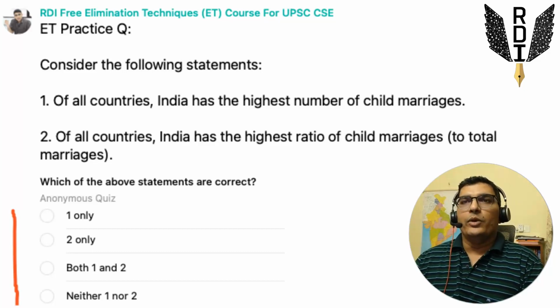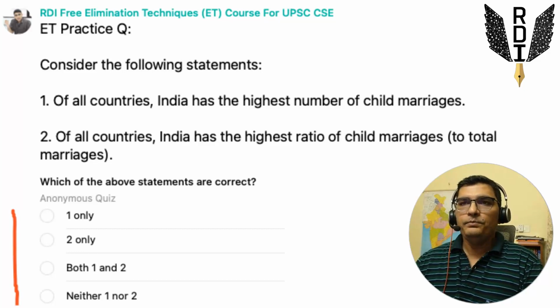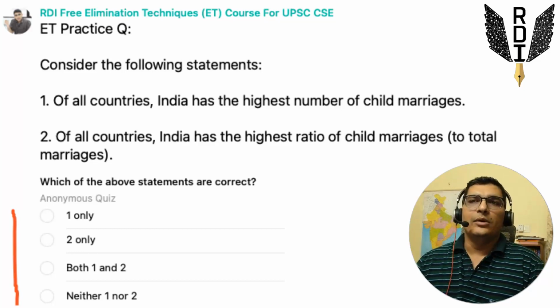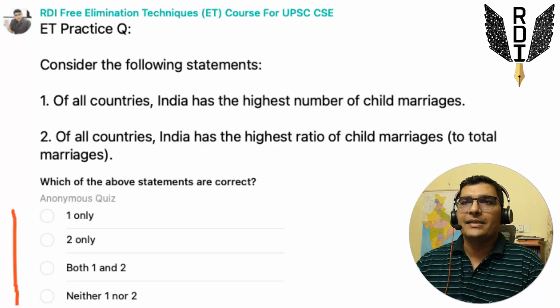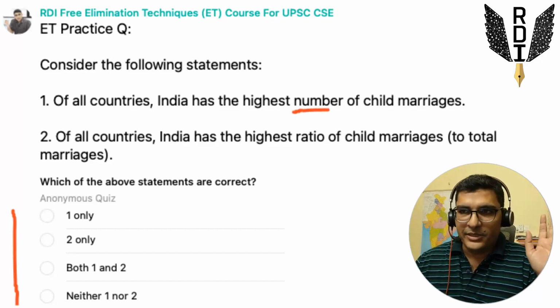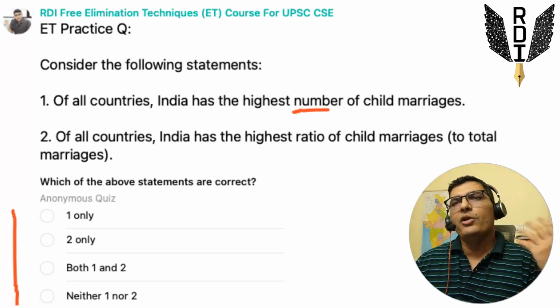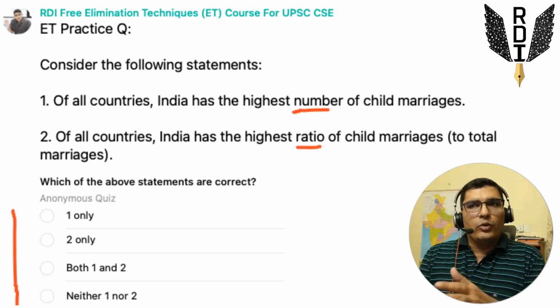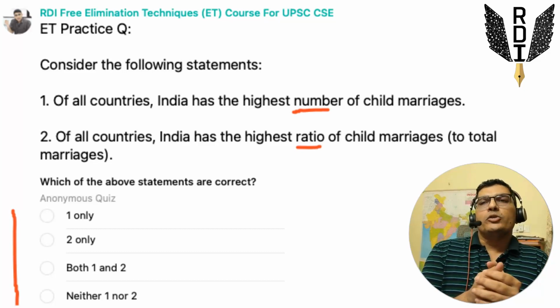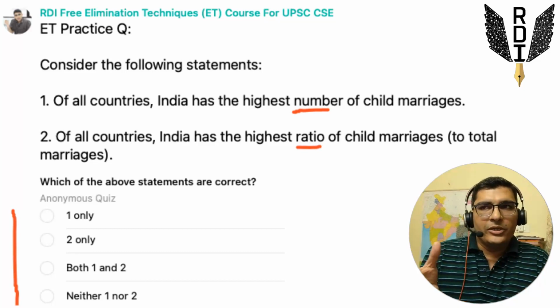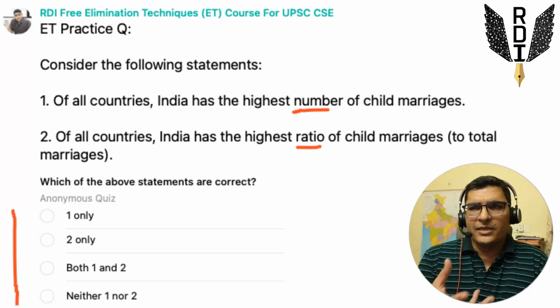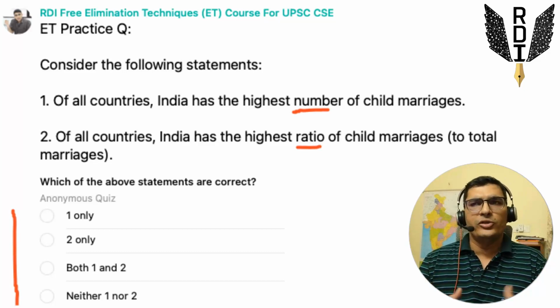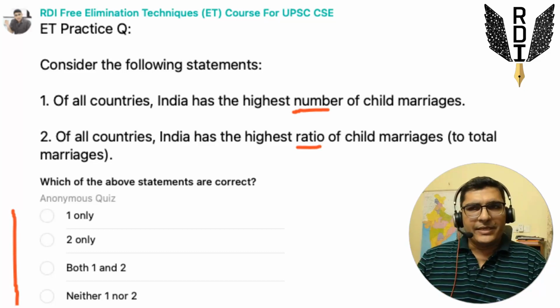In this particular question, the first statement said, of all countries in the world, India has the highest number of child marriages. And the second statement said, of all countries, India has the highest ratio of child marriages to total marriages, right? So this question was about the topic of child marriages, which is important for mains also, so these kind of questions can be asked.